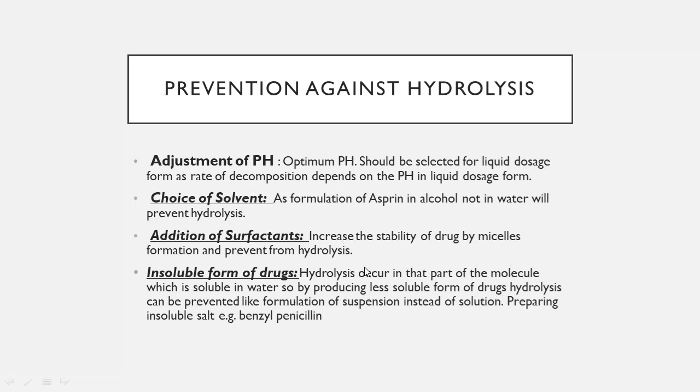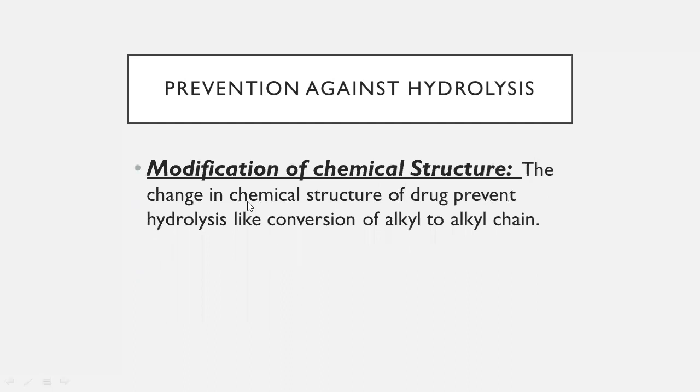So we can formulate a suspension instead of a solution to prevent hydrolysis. Or you can also prepare an insoluble salt, e.g. benzyl penicillin, a salt of a compound which is less soluble than the parent compound, which will help prevent hydrolysis. Let's proceed to the next slide, students.